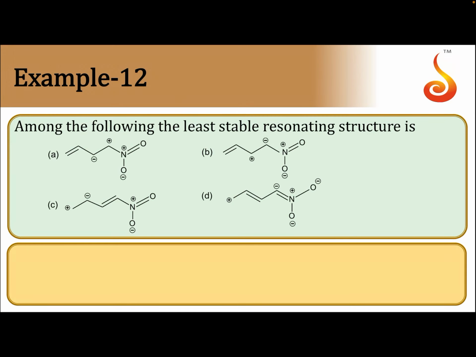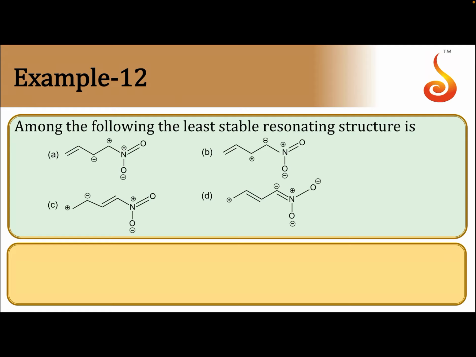Among the following, the least stable resonating structure is. So, if you look at these structures, these are all resonating structures. And while comparing the stability of the resonating structures, we have to keep a few points in mind. One is the octet rule should be satisfied for all the atoms. The resonating structure in which the octet rule is satisfied for all the atoms will be more stable.